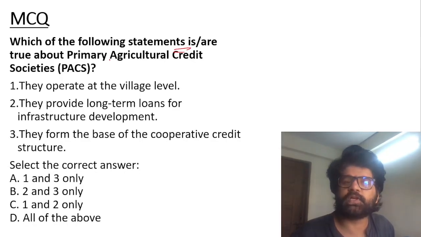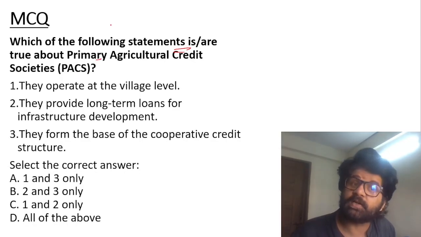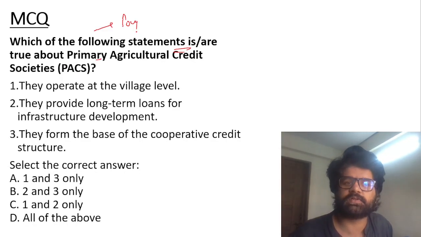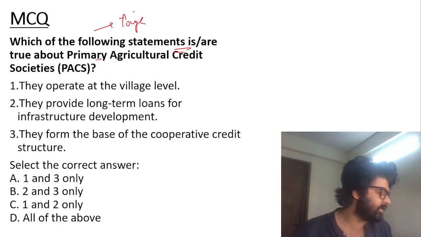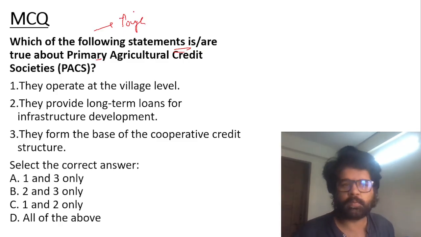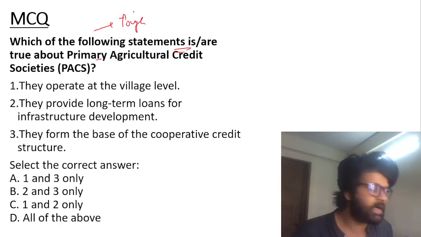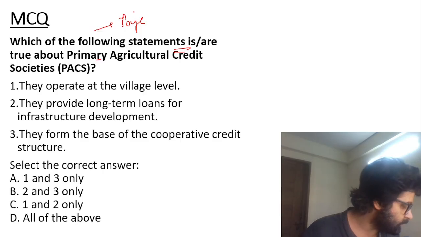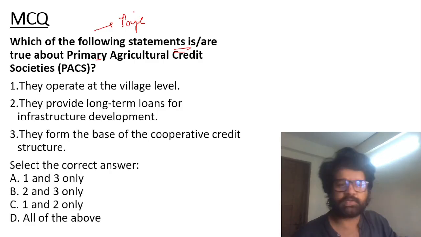Which of the following statements is or are true about PSCs? This is a tough article, guys. This article which we just discussed is tough. The Preamble article is fine. People generally know about it because it is more or less static, but this is a dynamic article. So have a look at this. Pause me right now and try to solve this question.